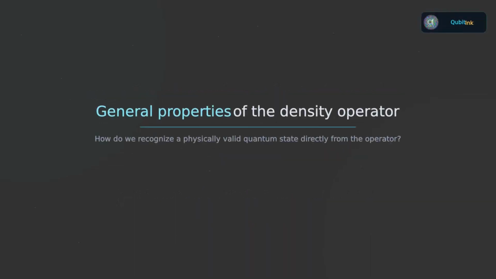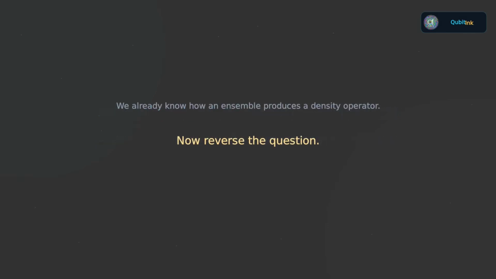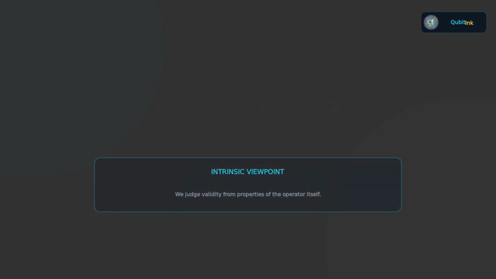We now know how to construct a density operator from an ensemble of quantum states. But let us reverse the question. Suppose someone simply hands us an operator, ρ. How can we decide whether it is a physically valid quantum state? The nice result is that we do not need to know how the state was prepared. We can characterize a density operator directly from the operator itself.